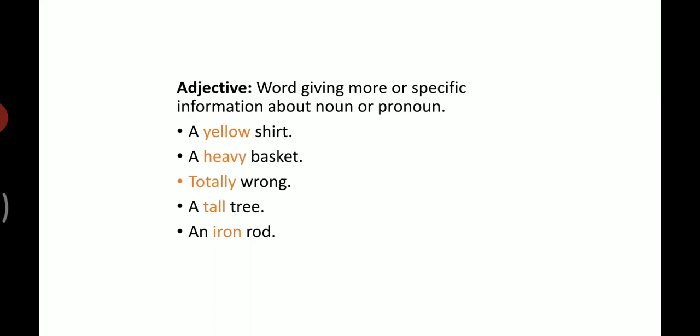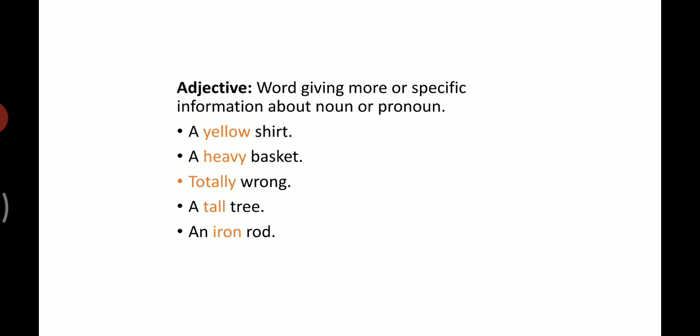A tall tree. Tree is a name of a thing. It is a noun. How is the tree? Tall. Tall is an adjective. An iron rod. Rod is a noun. And which material is the rod made of? Iron. The word iron gives specific information about the noun. We can say that iron is an adjective.